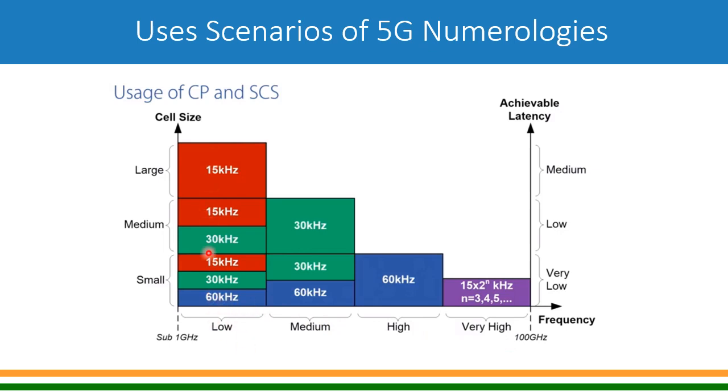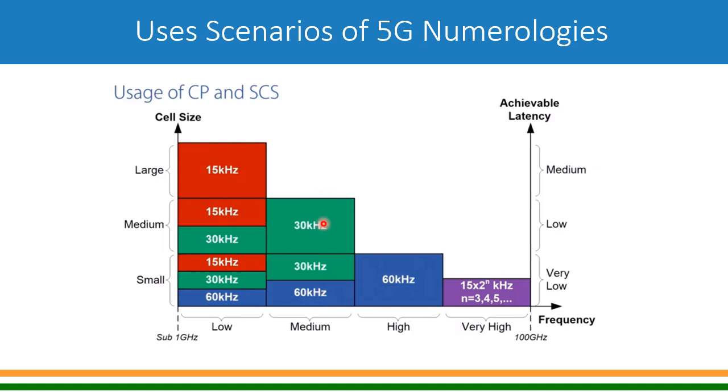So primarily in the lower frequency, all the subcarriers up to 60 kilohertz can be used, but if you want a larger coverage and latency is not a critical requirement, the larger cell size can be used. Similarly, if you move forward, normally on to the higher frequency, the higher numerology is used. In FR1 itself, maybe beyond 1 gigahertz, for larger cell coverage you can use 30 kilohertz. For a smaller cell coverage, you can use 60 kilohertz.